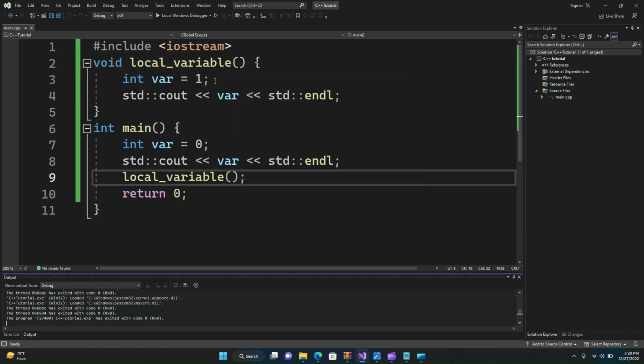The local variable method is one function and main is another function, and the scopes of these two variables are different. The int var = 0 only has scope in the main function, and the int var = 1 only has scope in the local variable method. So these two variables are different in memory. That's how local variables work. They have different scopes, and their scope is only related to their method.